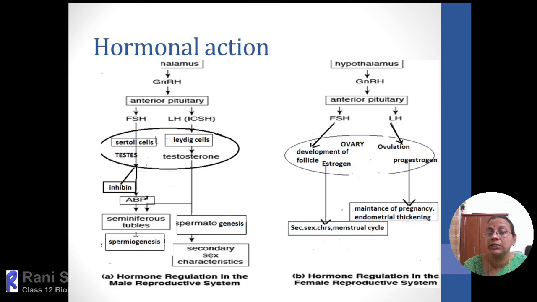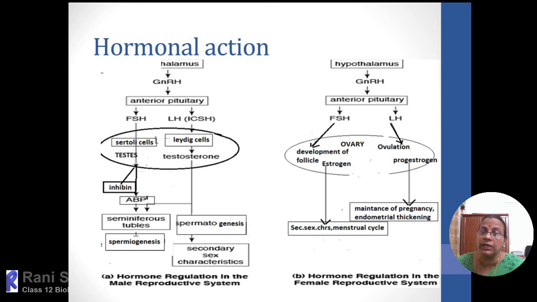That is by the influence of more and more progesterone, because fertilization has already taken place and one baby is developing inside the uterus. So if there were again ovulation and fertilization, every month one baby would be added. So it will be complicated.